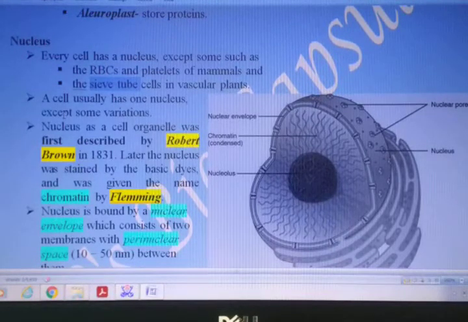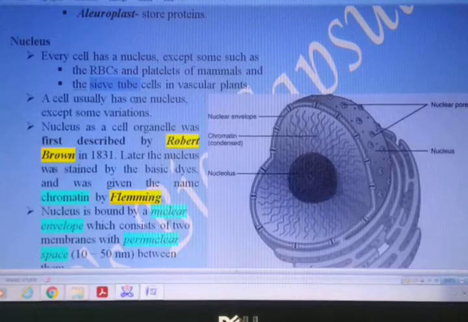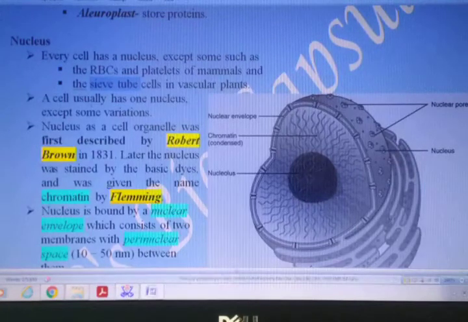A cell generally has only one nucleus, but there are some exceptions, where the nucleus divides and later on cytoplasmic division does not take place, and due to that, conditions arise where more than one nucleus can be present. But generally here we are talking about one nucleus present in a cell.